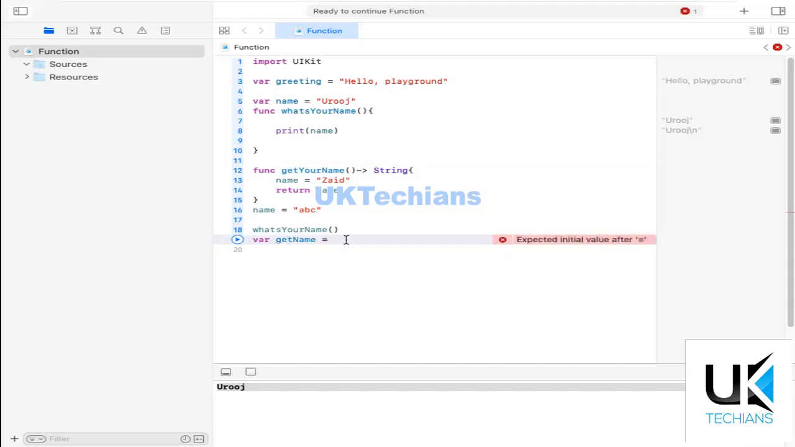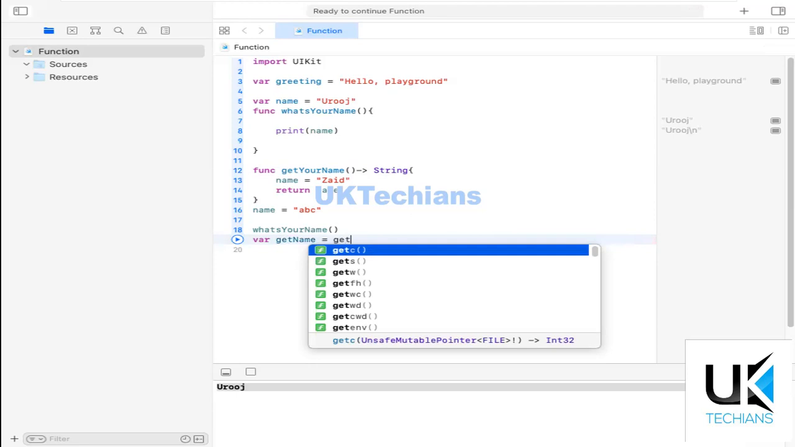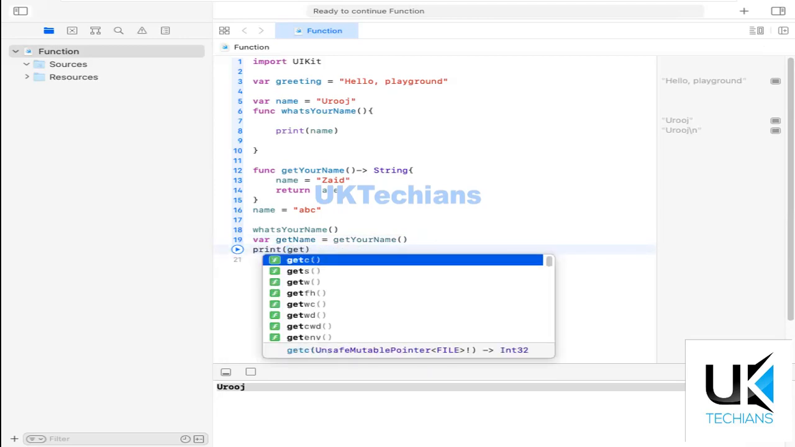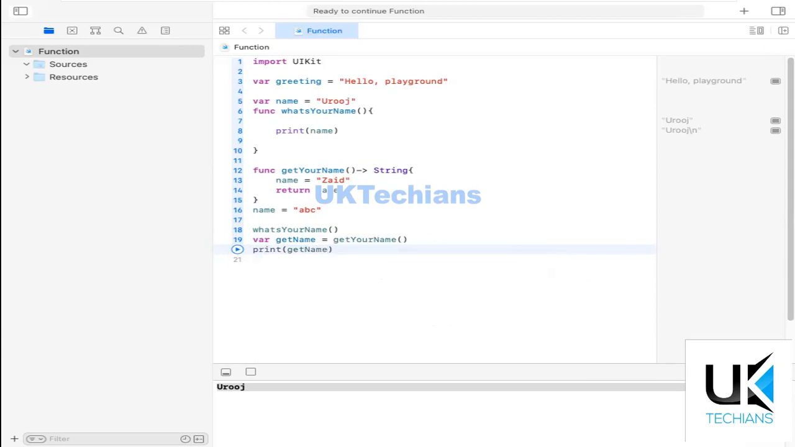So then what I have to do, just get your name as this, and now what I will do, print this variable which is get name, right? I'll just print this method. I didn't use the print function here, but I did use the print function here. So let's see what it will return, right?